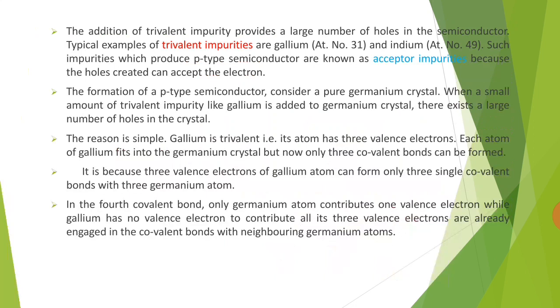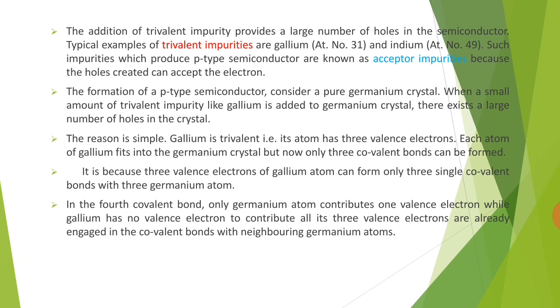Gallium is trivalent, that is, its atom has 3 valence electrons. Each atom of gallium fits into the germanium crystal, but now only 3 covalent bonds can be formed. It is because 3 valence electrons of gallium atom can form only 3 single covalent bonds with 3 germanium atoms.